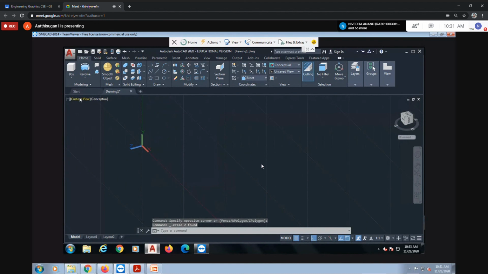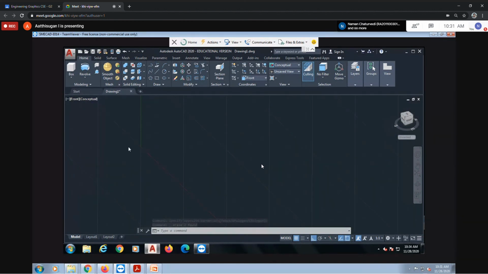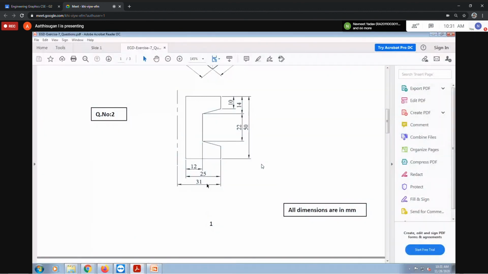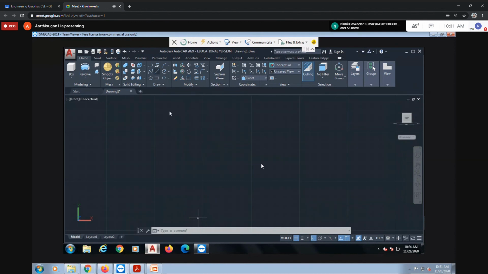See, I'm going to take the front view. Imagine I'm going to take only the front view as per these dimensions. According to the question they have given, this is 25 and this height is 50. So I'm going to draw that one. Line from here to here is 50, here it is 25. Similarly, from here to here is 25.